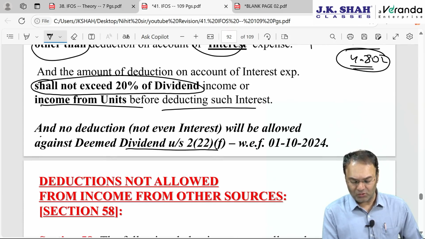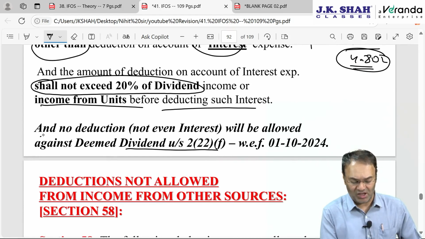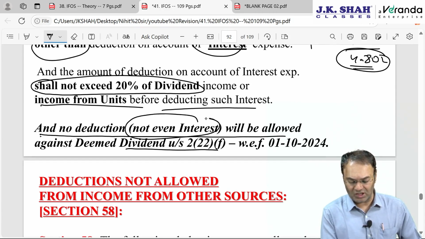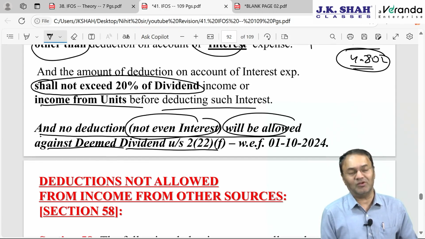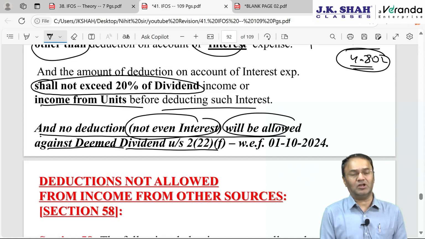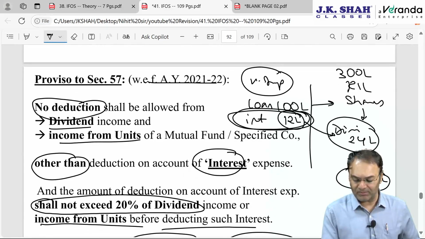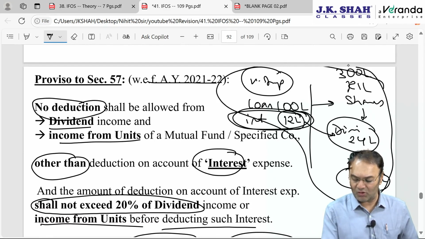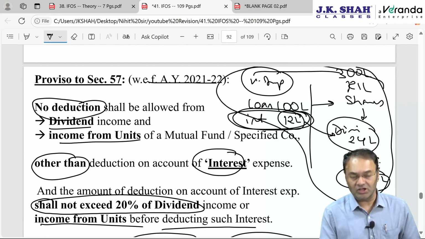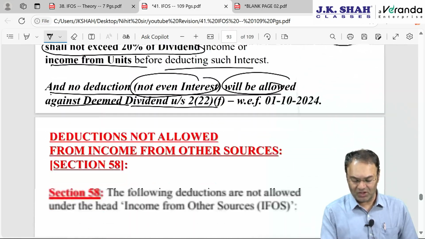And 222F amendment in connection with 222F deemed dividend arising on account of buyback of shares by company. No deduction, not even interest, nothing will be allowed against deemed dividend under 222F. Other deemed dividends 222A till 222E are eligible for interest expense to the tune of 20% of income. This example, please remember, exactly same kind of question likely to come in the exam. Keep it in your mind, it will come in the form of MCQ, not a separate question.